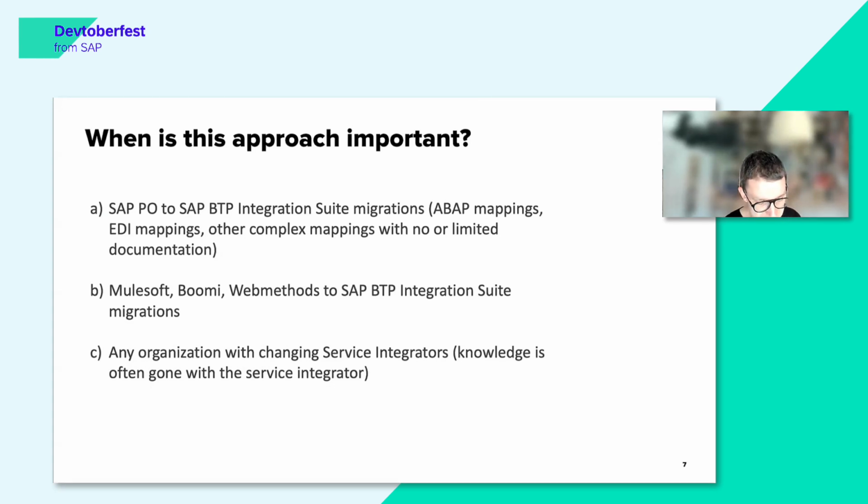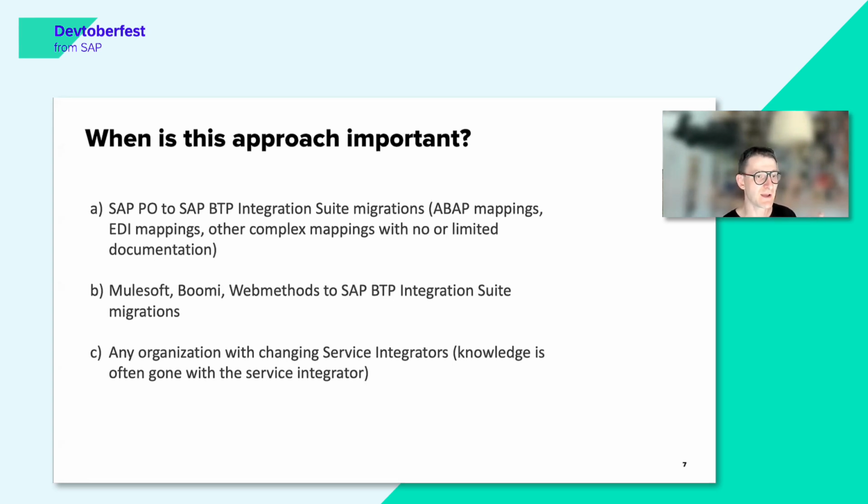I'm pretty sure most of you know that there are over 10,000 SAP PO customers that need to migrate to BTP Integration Suite, and many of them have technologies that are no longer supported on the Integration Suite, like for example ABAP mappings, or maybe some very complex EDI mappings, or even message mappings where there's no or limited documentation. How can we redo this mapping?